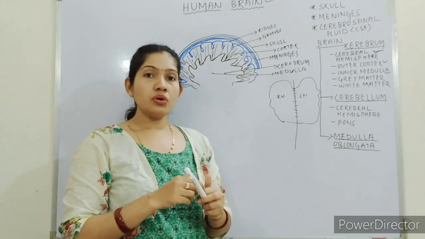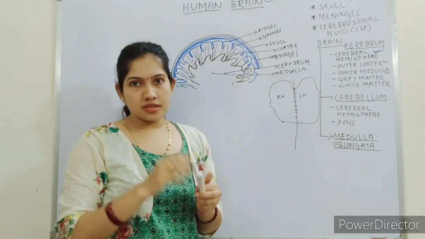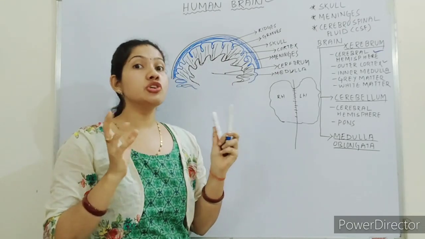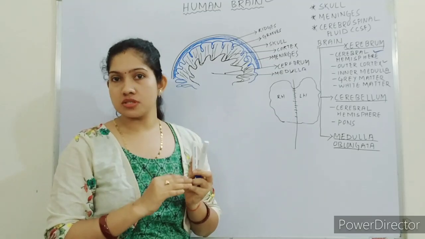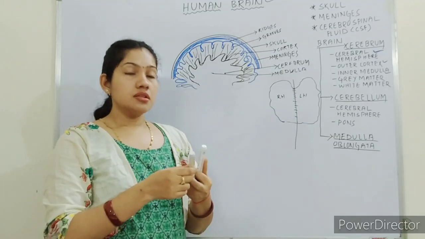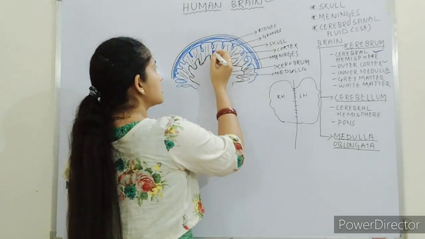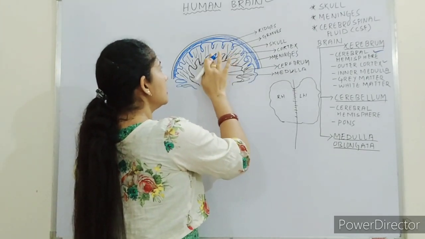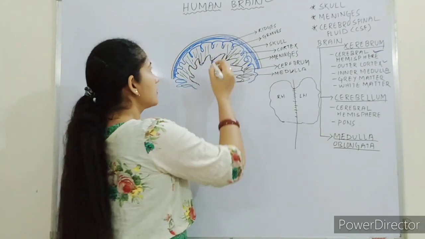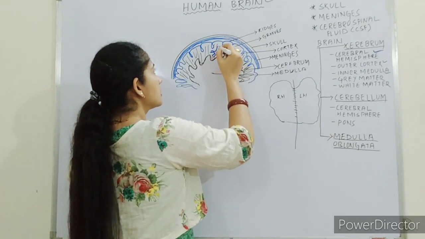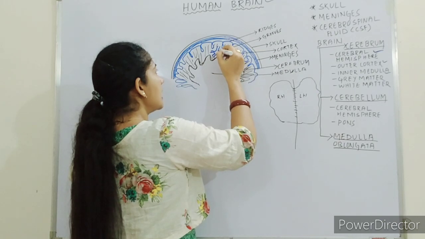So, in the outer cortex, as I said, the cerebrum contains a number of neurons, around 9 billion neurons. The cell body is present in the cortex region. Here I am drawing, just listen very carefully. Whenever we are talking about a neuron, the cell body is present in the cortex part.